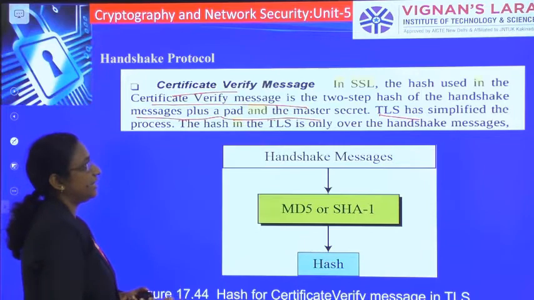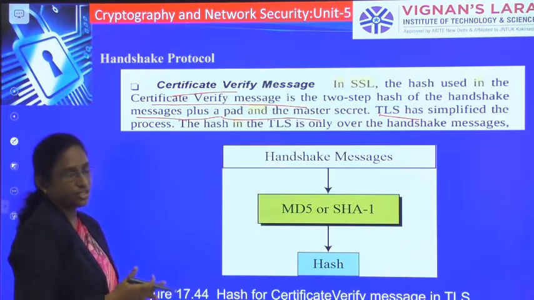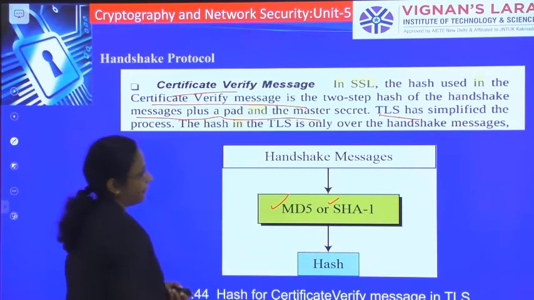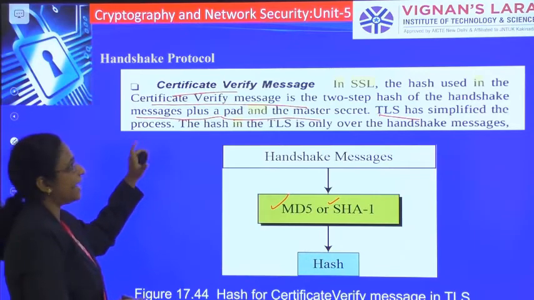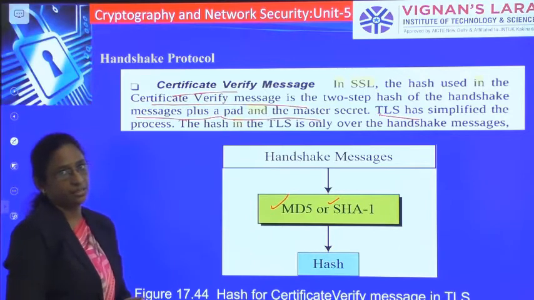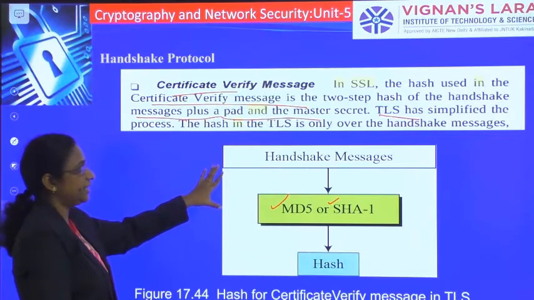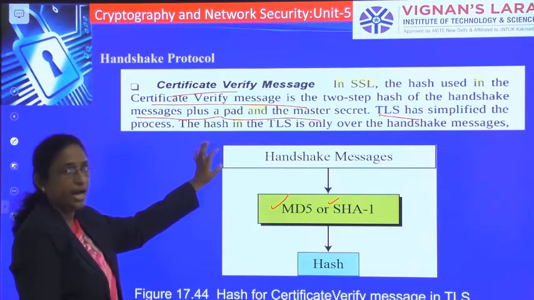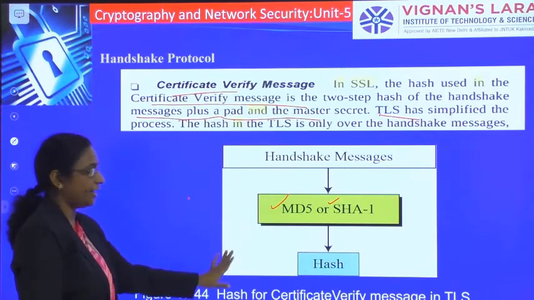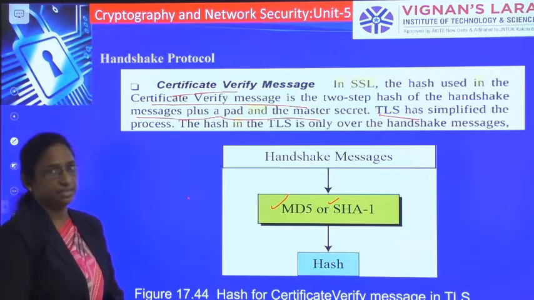The hash in TLS is only over the handshake messages. Whatever the handshake messages, over those handshake messages you will be doing MD5 and SHA. Whereas in SSL, for those handshake messages you will be adding a padding and a master secret. So that process is simplified in TLS, where you will be simply taking the handshake messages, and over that you will be applying either MD5 or SHA, and you will be getting a hash code, and that hash code is used to verify the certificate.